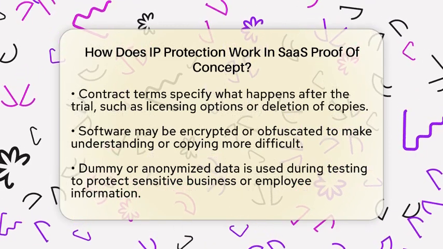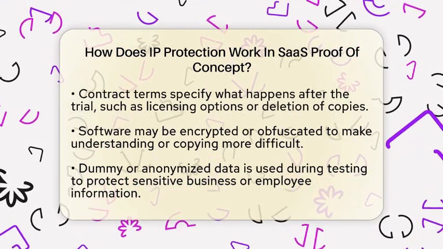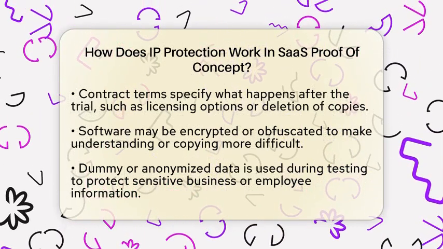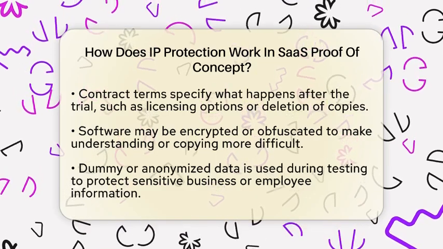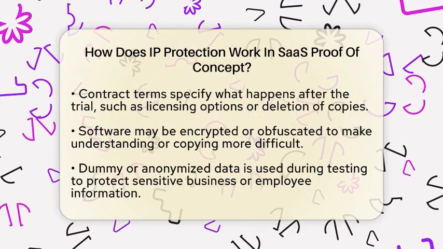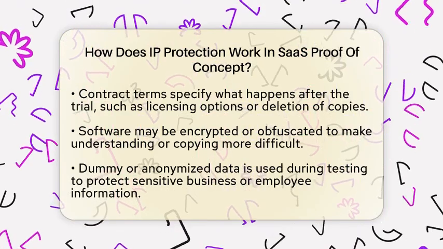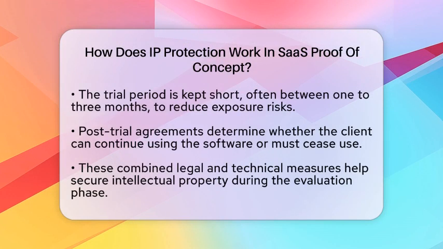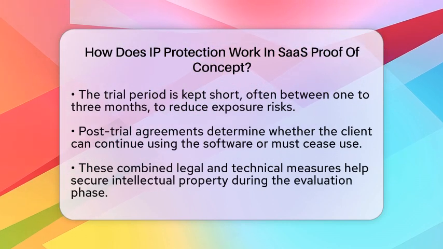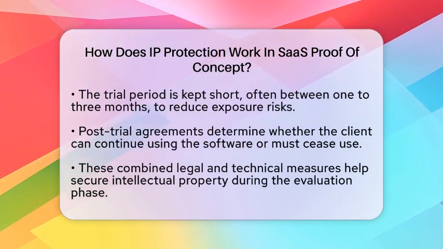The contractual terms also specify who owns the intellectual property rights. Usually, the SaaS provider keeps ownership of the software itself, while the client gets limited, temporary rights to test it. These terms often include details about what happens after the trial ends, such as whether the client can buy a license or must delete all copies of the software.